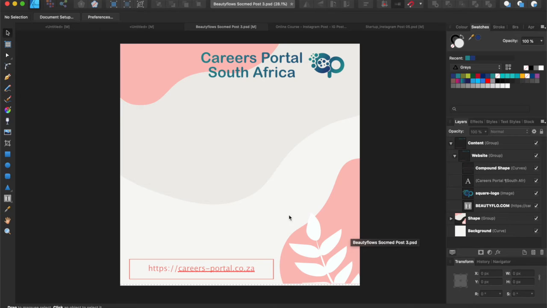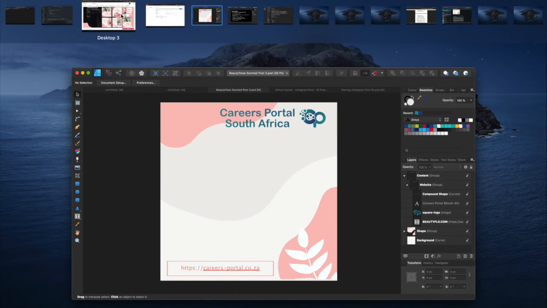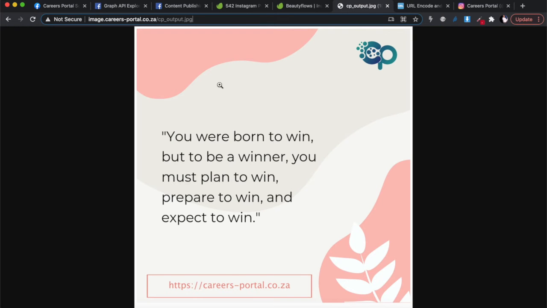I've left the whole middle of that template empty because I want to write content in here, whether I'm advertising a job. All the stuff that I would have posted on Facebook, if there was a job, I would type that job in there. If it's a quotation, I would write it. Whatever the message I want to send across, I would type it in there, but I'll do it in Python programmatically. So I'm going to create this image, which is over here, programmatically inside of Python. I start with that template at the back, and then I add this text on it on the fly, or on the go.